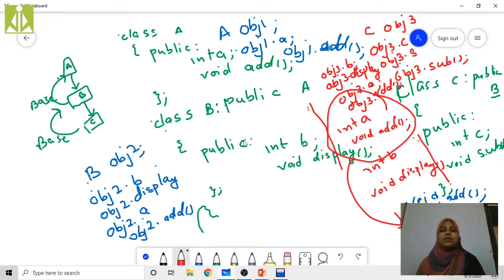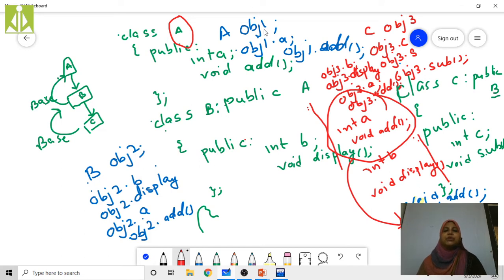Now, class B is going to inherit all the properties of class A. Class A is having int A and void add, and these two are there. Now, class B is going to have int B, void display, A and add, right? Indirectly, class C is having the data members and member functions of class A, right? But why? Because for class C, the base class is B. For class B, the base class is A, right?